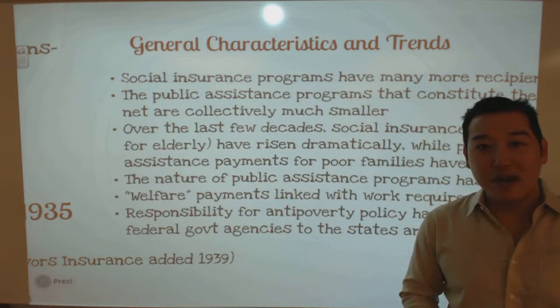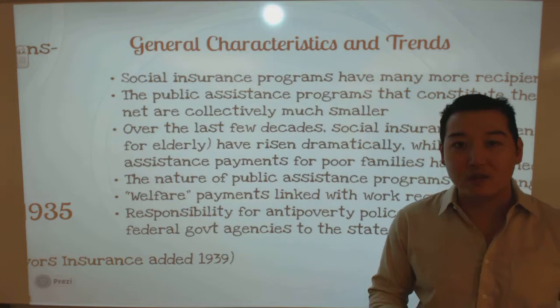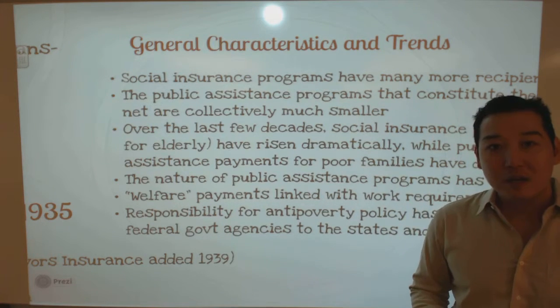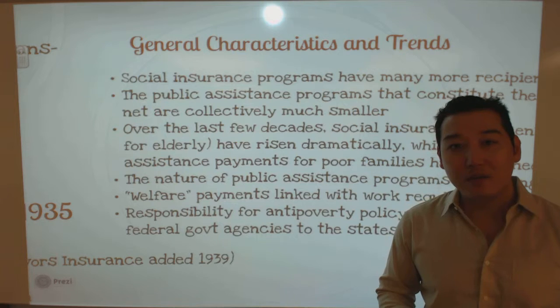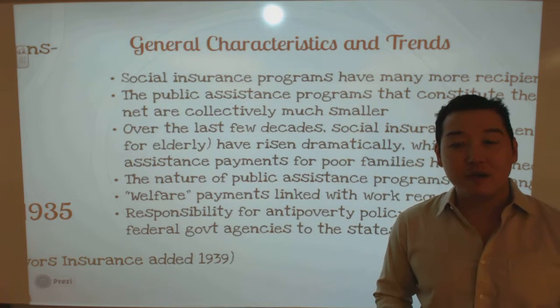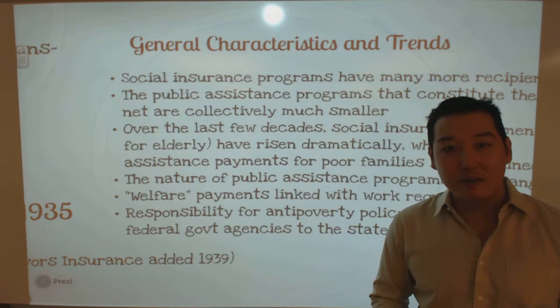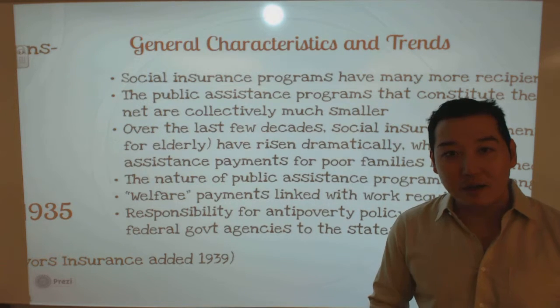First, before we dive into the specifics, some general characteristics about social insurance and public assistance. Generally speaking, social insurance programs will be larger in scope, both in terms of the number of recipients of benefits and the amount of money that we spend as a government. The government dollars spent on social insurance programs are much greater in magnitude.